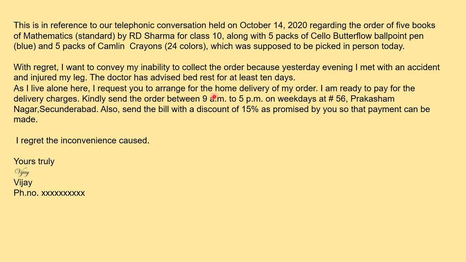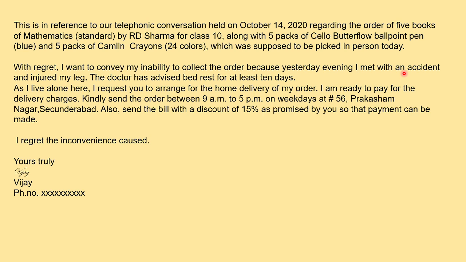Now after that you will change the paragraph and you will write with regret. Now since you are not able to do it, so तुम बता रहे हो कि reason बड़े अफसोस के साथ. So with regret I want to convey my inability to collect the order because यहाँ पे reason देना है. Yesterday evening I met with an accident and injured my leg. So ये मैंने rough में पहले ही decide कर लिया था, because otherwise you will waste lot of time when you are writing and there will be lot of cutting.